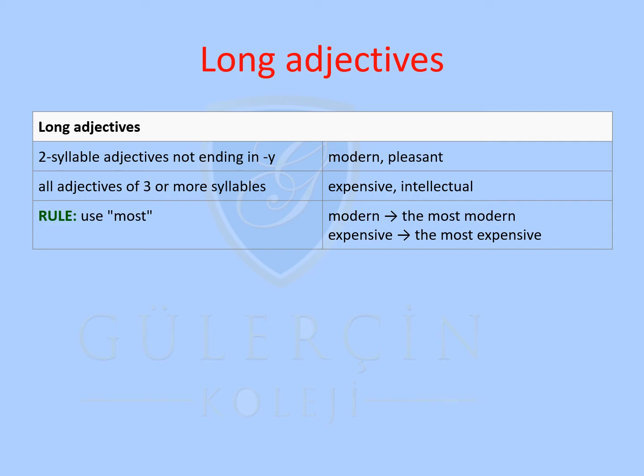Let's see the long adjectives. Two-syllable adjectives not ending in Y, and all adjectives of three or more syllables. The rule is to use most in front. For example, modern, the most modern. Expensive, the most expensive. So, in all these cases, two or three syllables, we have to use the, most, and then the adjective as it is.